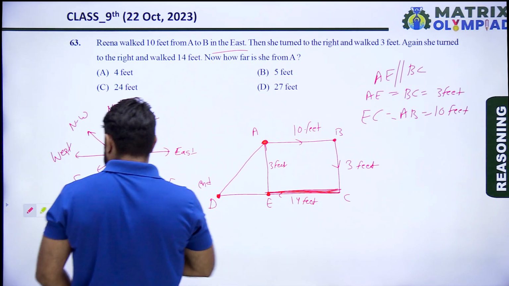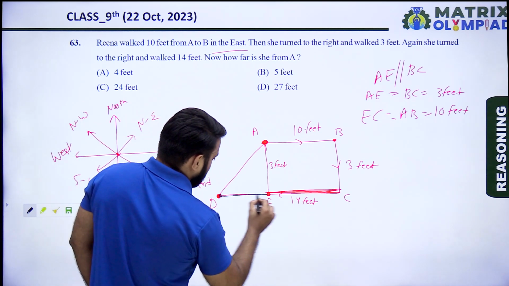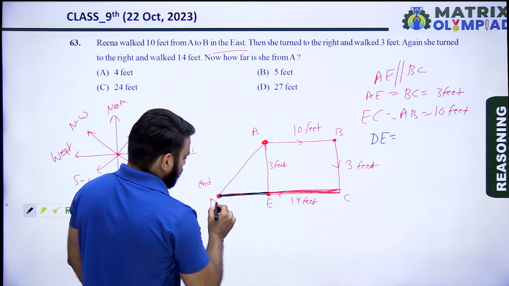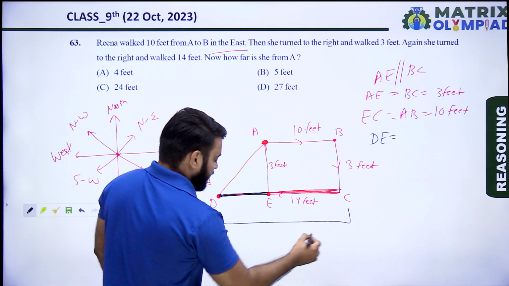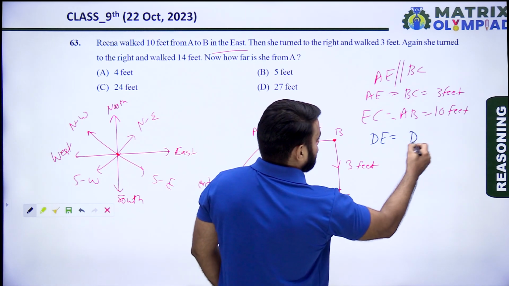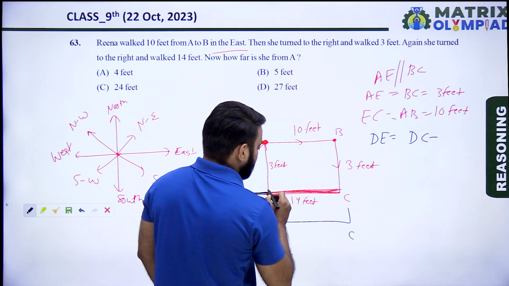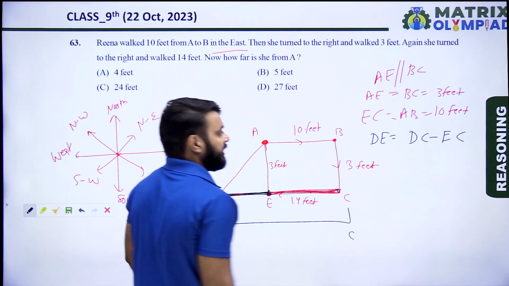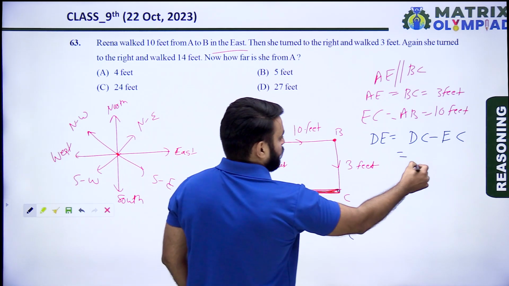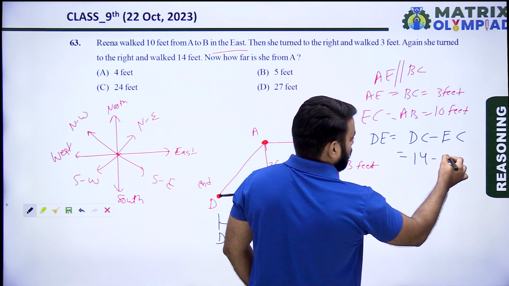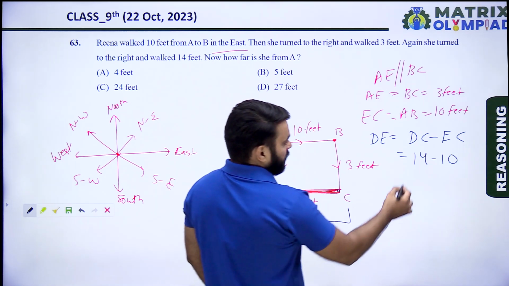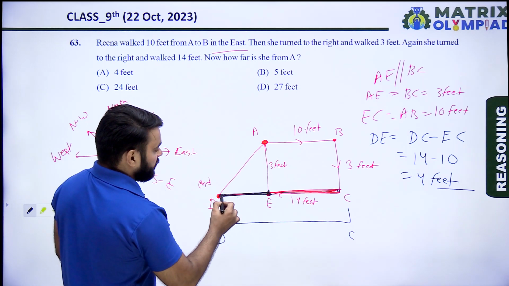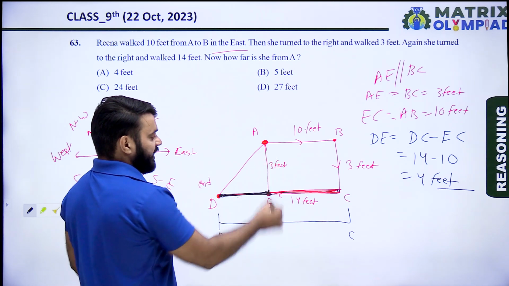And now finally find the value of DE. DE is DC minus EC. The value of DC is 14 and the value of EC is 10, so DE is 4 feet. So the value of DE is 4 feet and the value of AE is 3 feet.